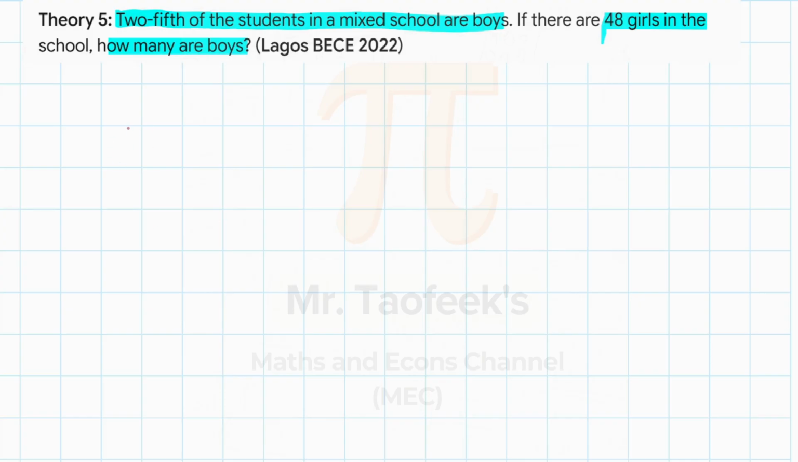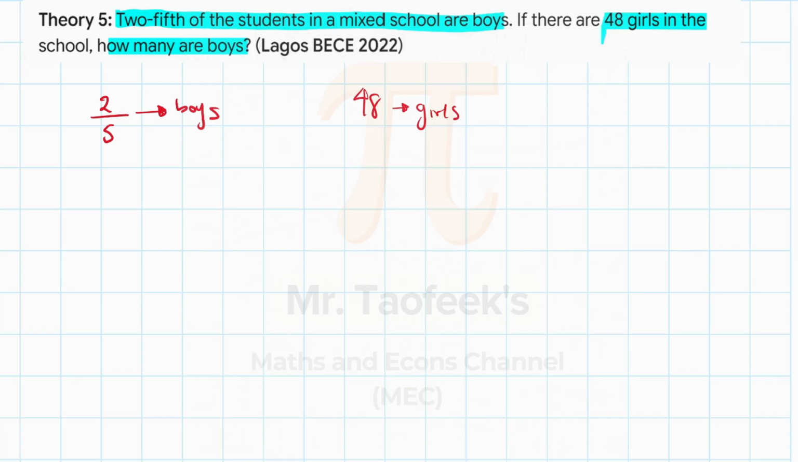They told us that 2/5 of the students in a school are boys. So 2 over 5 of the students in the school are what? Boys. And then they told us that there are 48 girls in that same school, right? How many are boys?